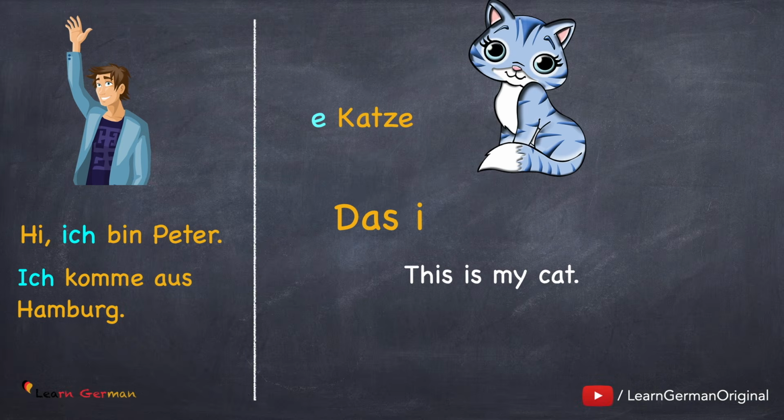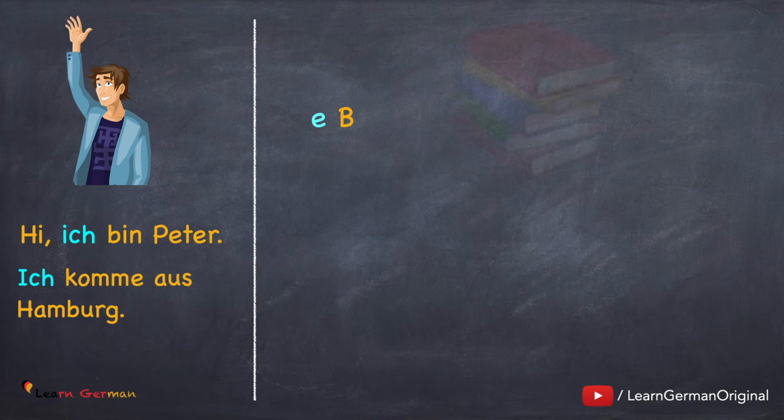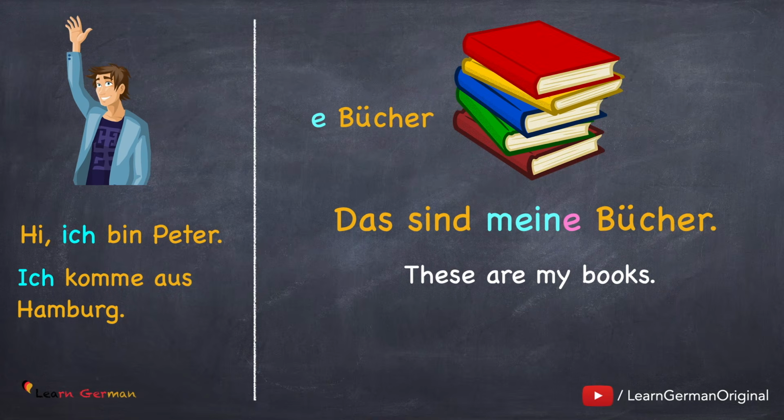Die Katze. Das ist meine Katze. When the article of the noun is die, the possessive article that is used is meine. Same goes for the plural. Die Bücher. Das sind meine Bücher. Even in the case of plural, when the article is die, the possessive article that is used is meine.